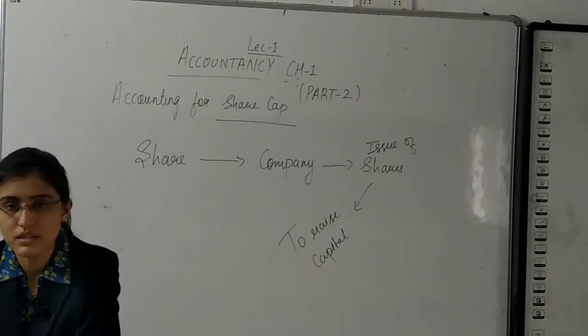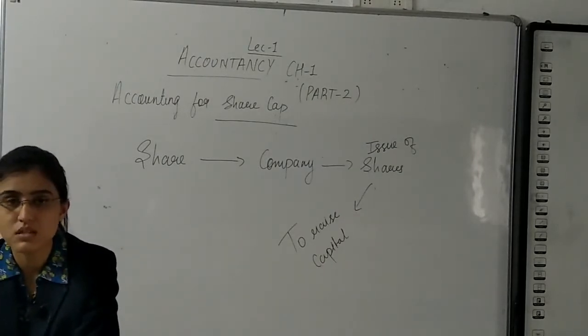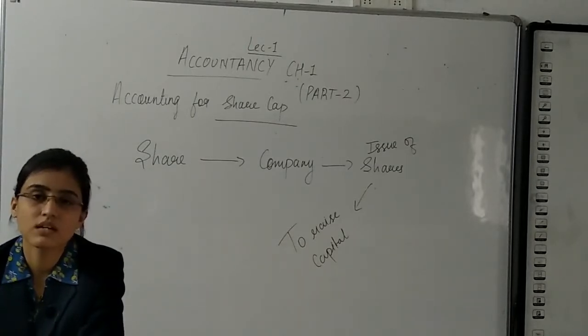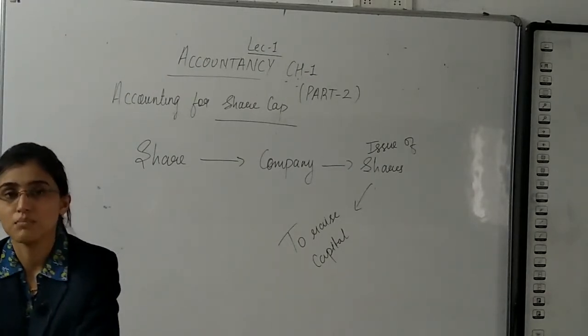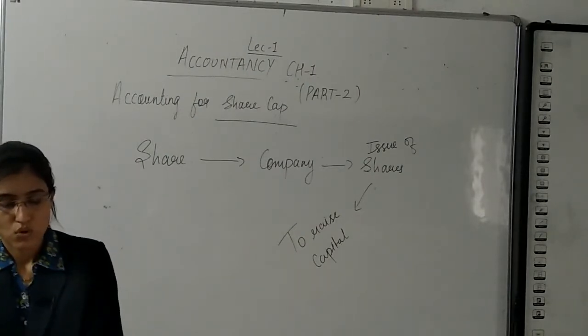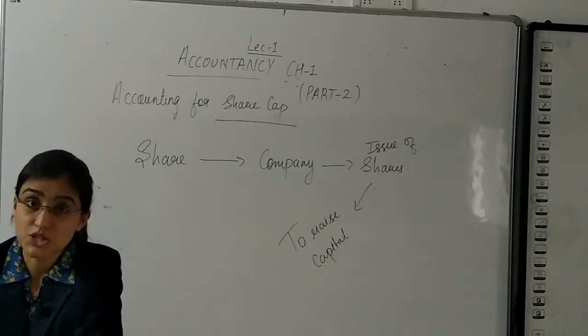You should read this on your own, and definitely you will understand it. In case you don't, then you can ask me your doubts by writing them in the comment section. So, coming back to the topic, what is a share?